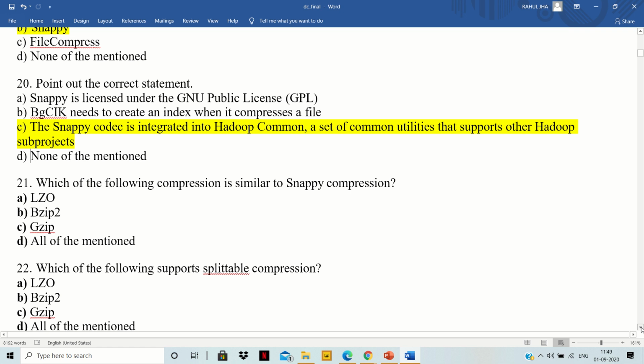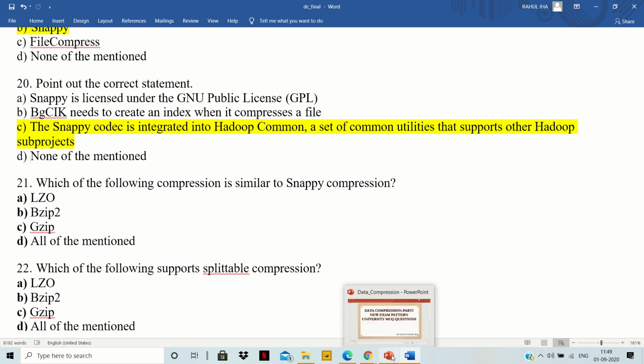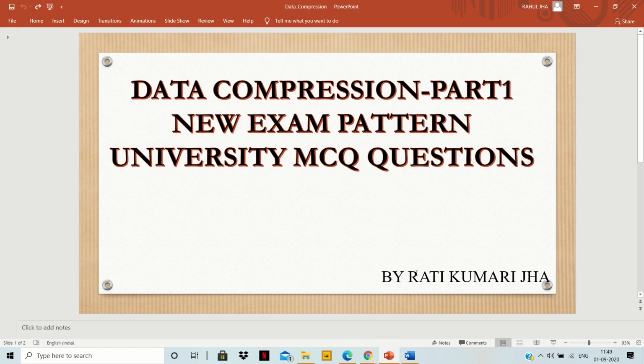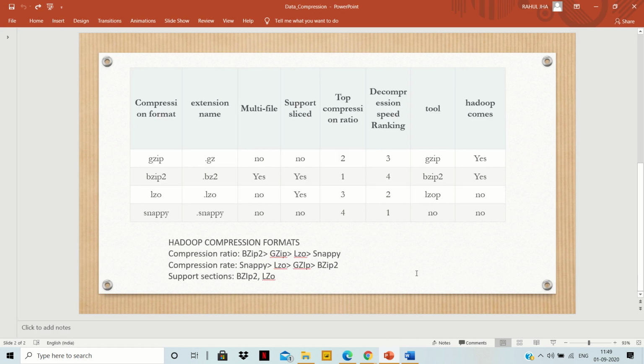For this, as you may have no idea about what Snappy compression, LZO and BZip2 are, I'll tell you in detail what these things are. So just look carefully at the screen. You can see a few of the compression formats: GZip, BZip2, LZO, and Snappy. There are extension names, and you can see the extension format on the screen.